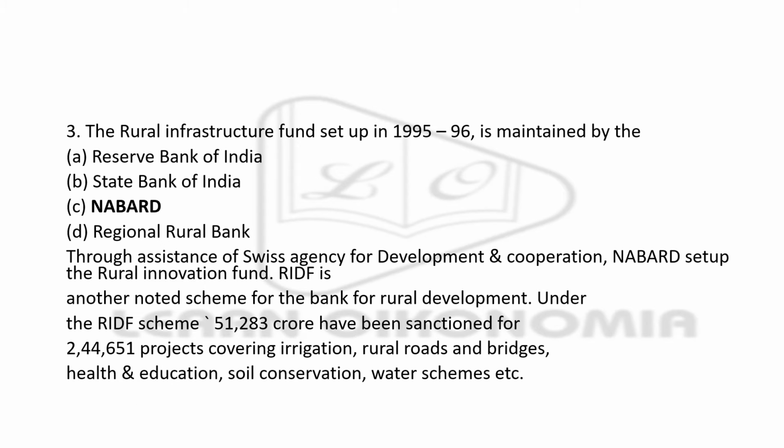Now coming to the third question about rural infrastructure. The Rural Infrastructure Fund was set up in 1995-96, and this is maintained by whom? Reserve Bank of India, State Bank of India, NABARD, or Regional Rural Bank. You have to read a lot about the Rural Infrastructure Fund. Though it was set up in the 1995-96 period, its implication is still felt now. So the right answer here is option C, NABARD, which stands for National Bank for Agriculture and Rural Development.